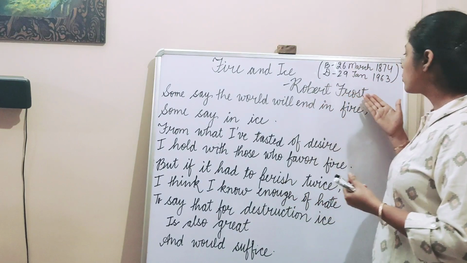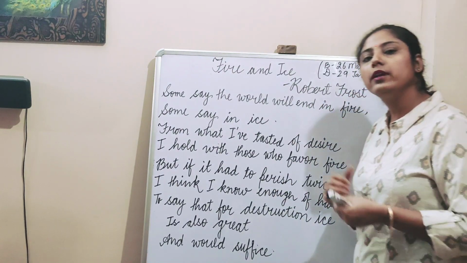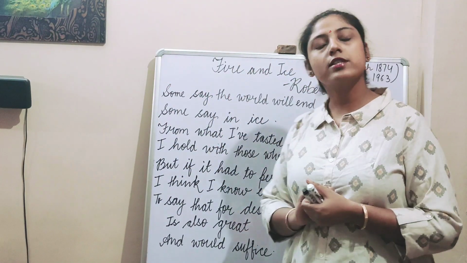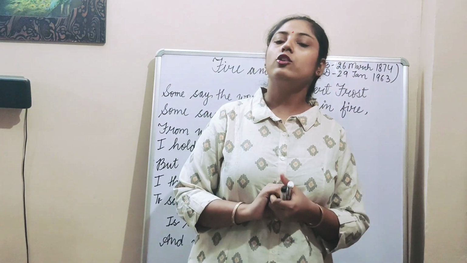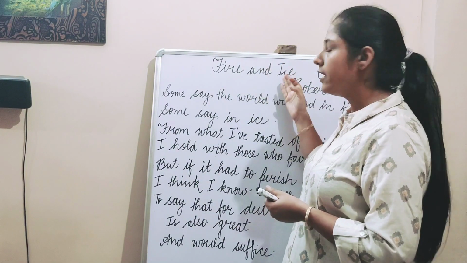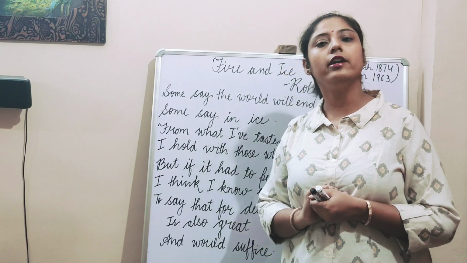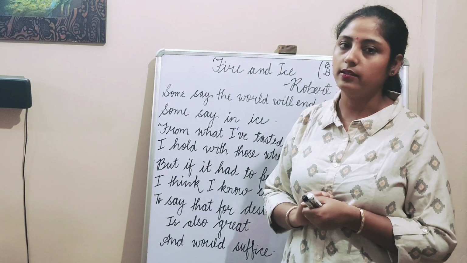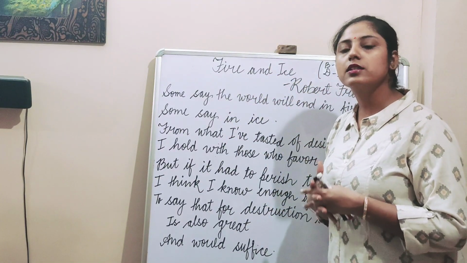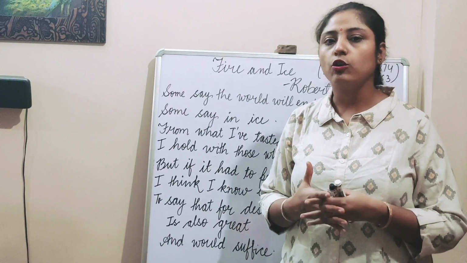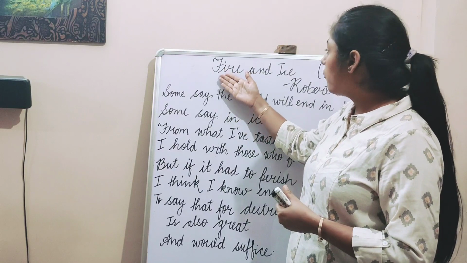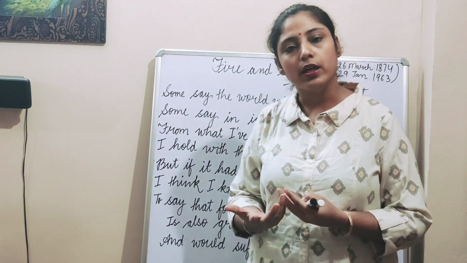You will be surprised to know that Robert Frost was decorated with various awards for his poems, and one of his famous poems that you did in class 9 was The Road Not Taken. Fire and Ice has been included in the syllabus of class 10. This poem is known as a symbolic poem. Why? Because the poet has used fire and ice as symbols.